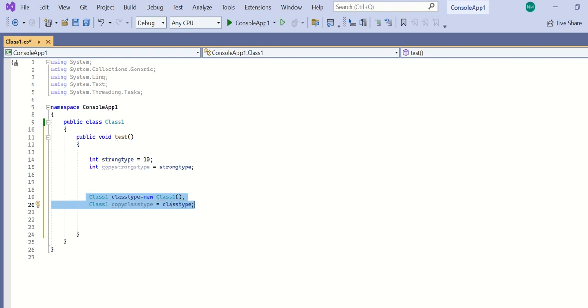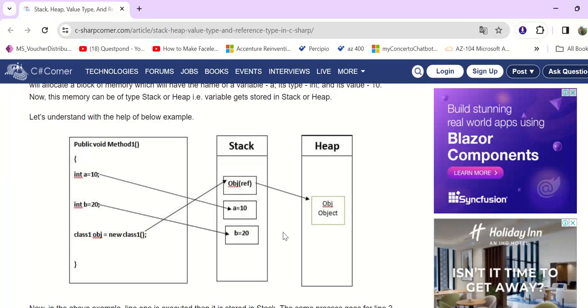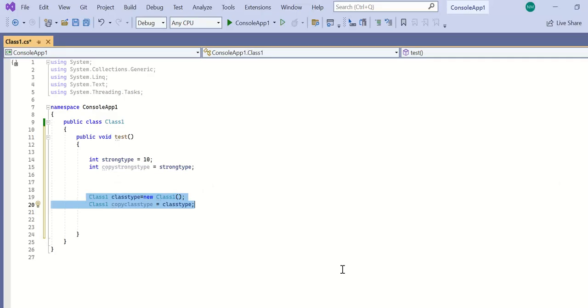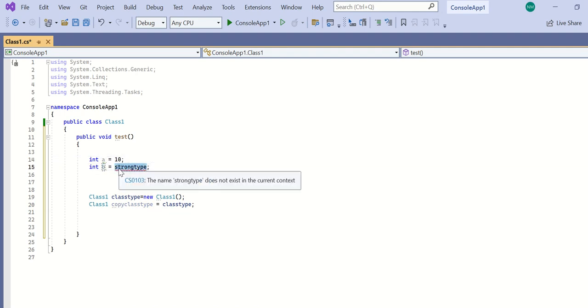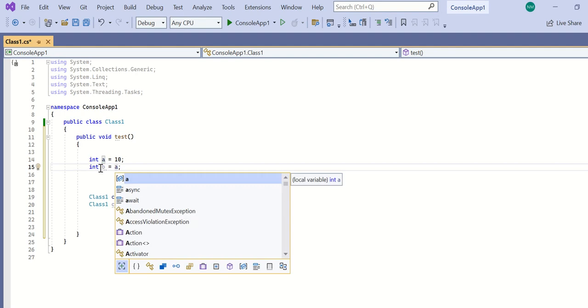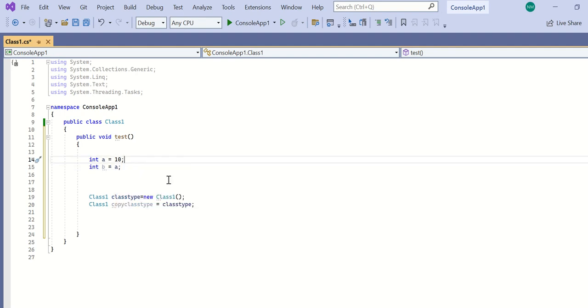See here, if I show you this example in the image, a equal to 10, a box is created in the stack. Let me use the same variables for more clarity. See now here int a equal to 10 is there, no?